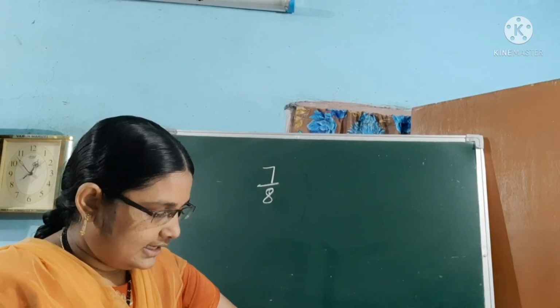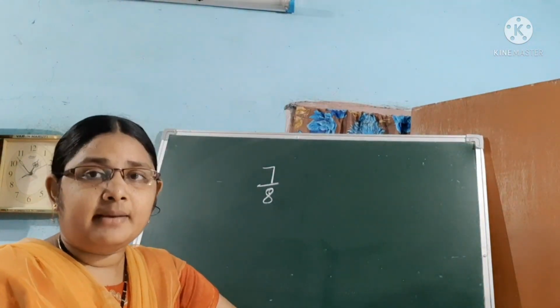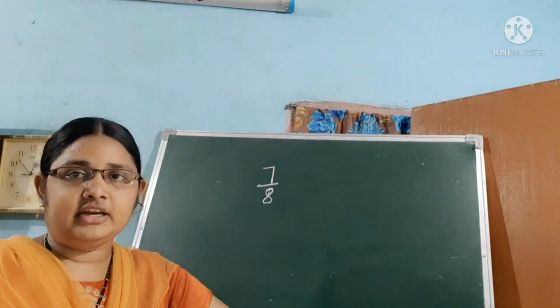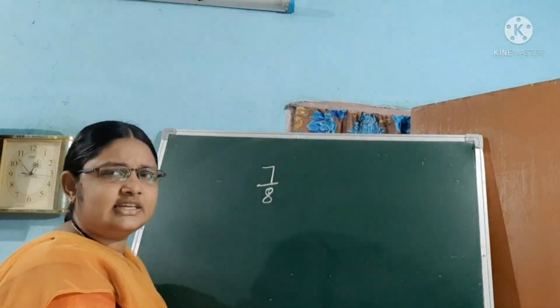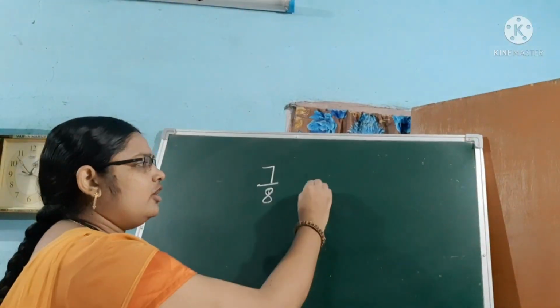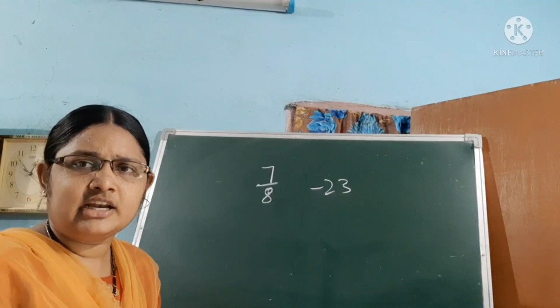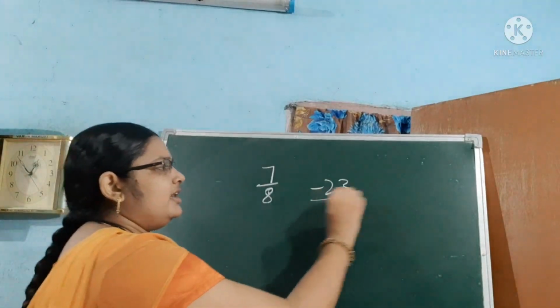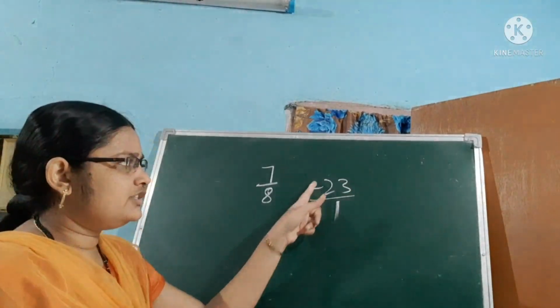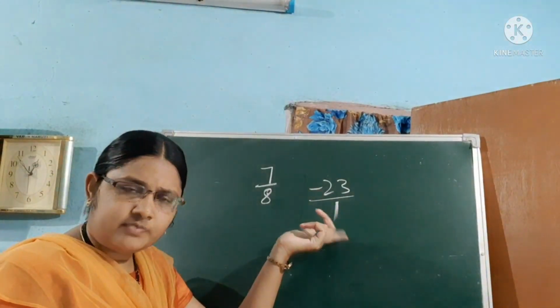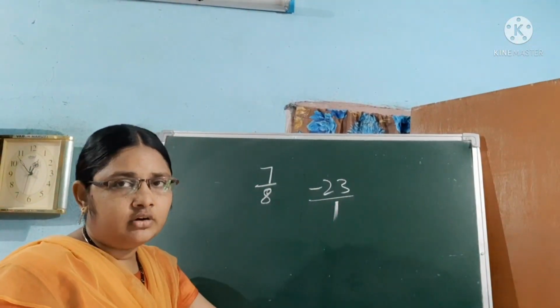Every integer is a rational number. So let us take any integer, minus value or plus value. For example, minus 23. Is minus 23 a rational number? Yes, of course. Minus 23 by 1. Both are integers, and it is in the form of P by Q and Q not equal to 0.